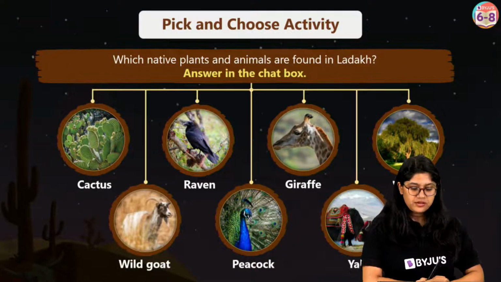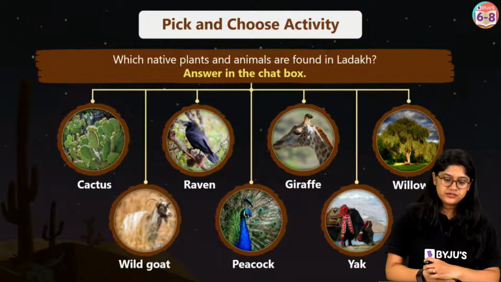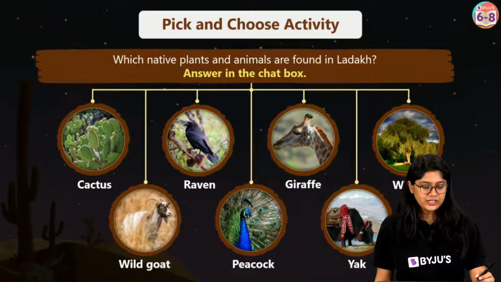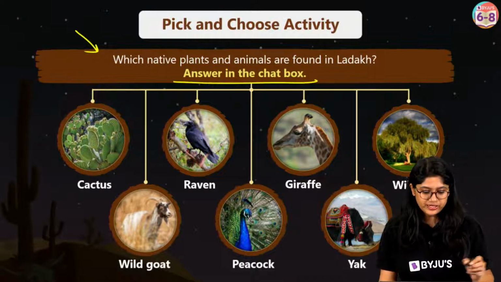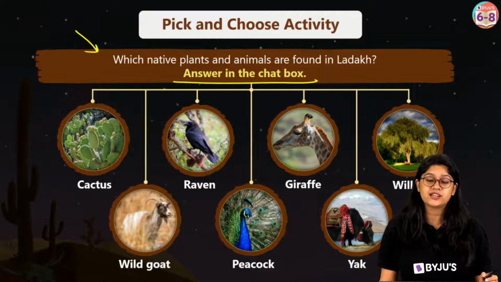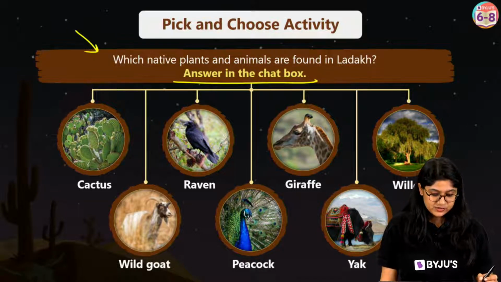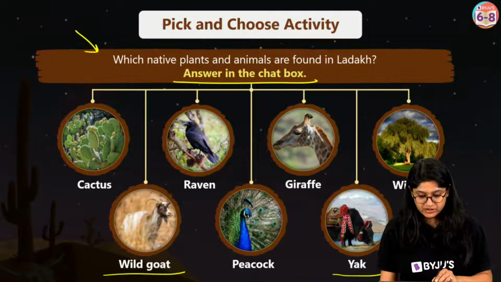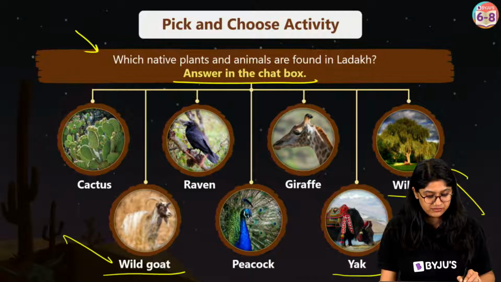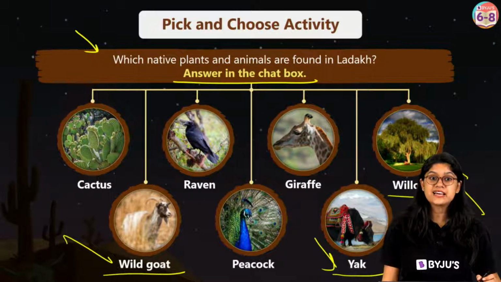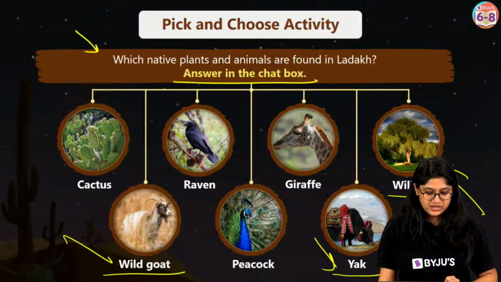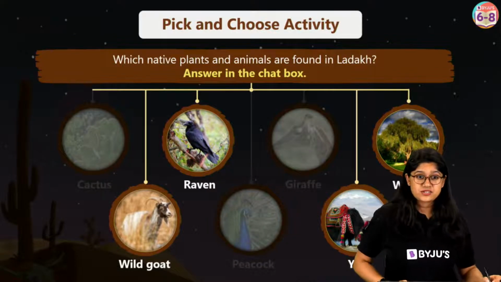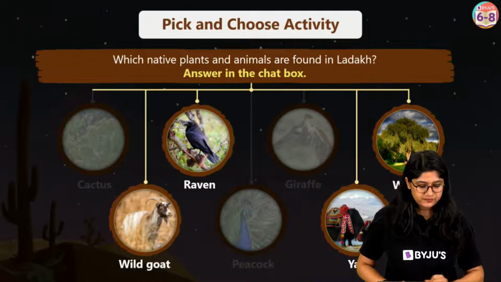Everyone, can you look over here and find which animals are found in Ladakh? Yes, so we definitely have the wild goat, we have the yak, and then we have willows, plants like this. These are found in the Ladakh region. The rest of the animals are definitely not there. Yes, wild goat, yak, absolutely correct.